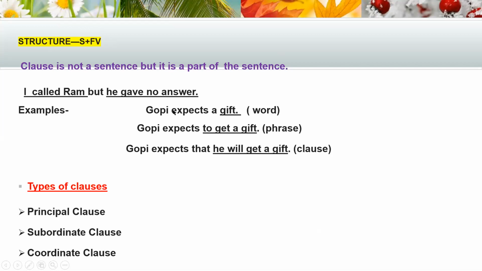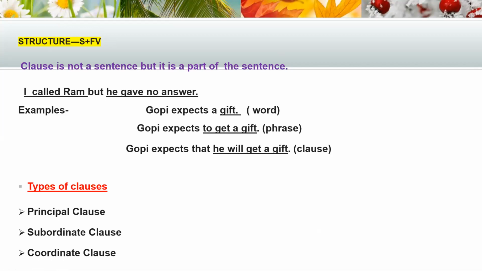Okay, let's find. Gopi expects a gift. What is Gopi here? Gopi is a word. A gift is a word here. Gopi expects to get a gift. To get a gift, it is a phrase. Okay, Gopi is subject here. Gopi expects, it is a clause. Here it is a clause because it is giving complete meaning till here. Gopi expects, whatever only he expects. Okay, but the rest part, to get a gift, here there is no subject. Okay, although there is a verb, but there is no subject.